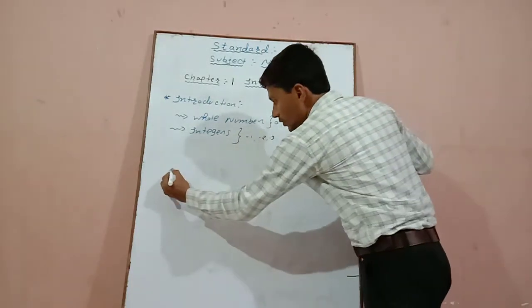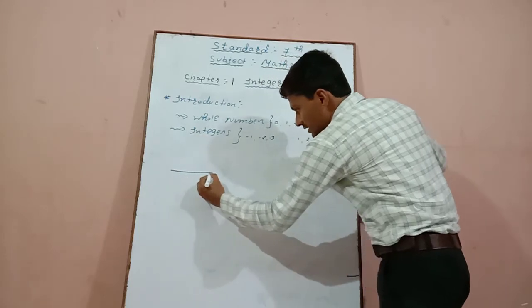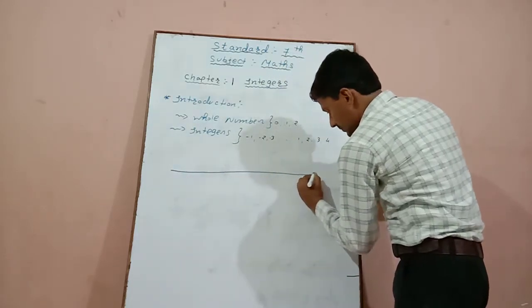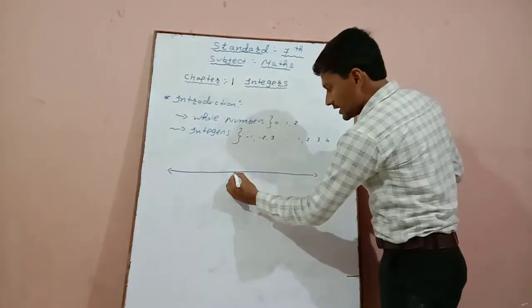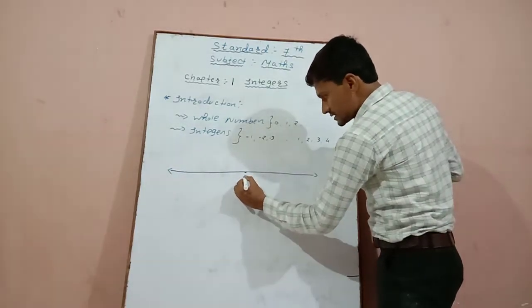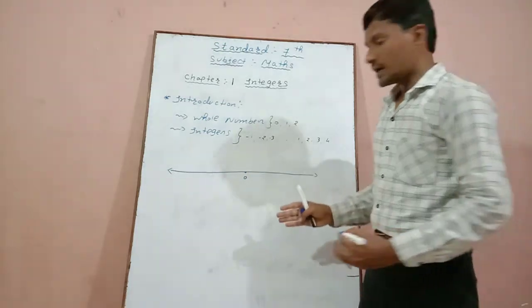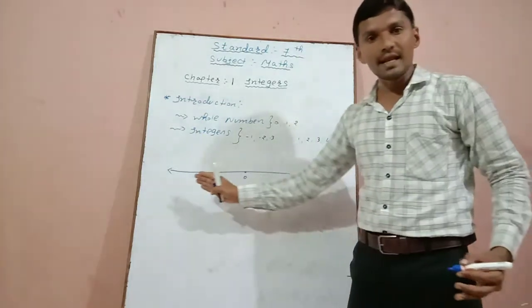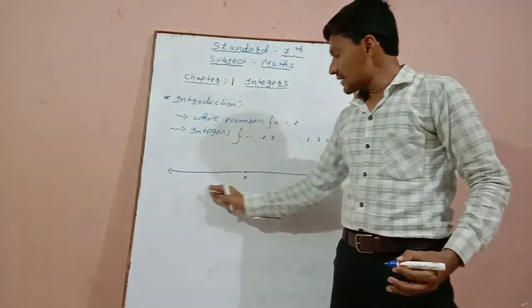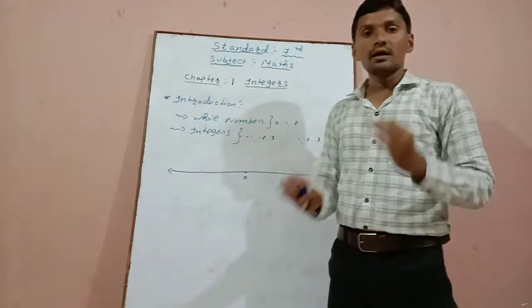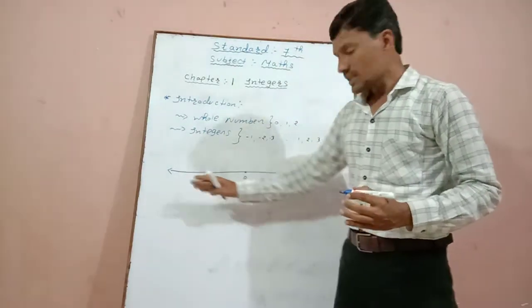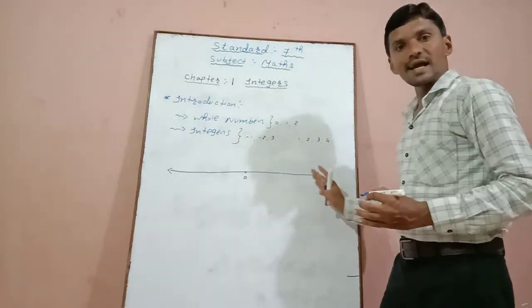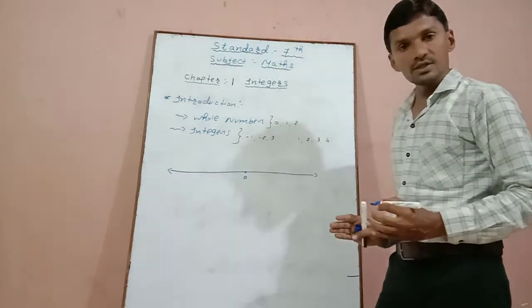All of us know that it is a number line, and a number line has two parts. From the middle of the number line, the middle is 0, and the left side is known as negative integers. On the left side of a number line negative numbers are represented, and on the right side the positive numbers are included.